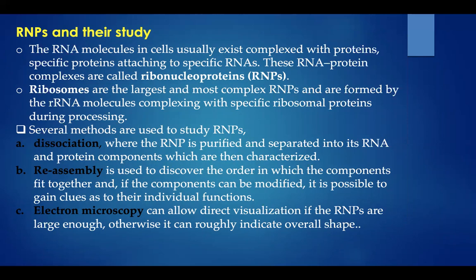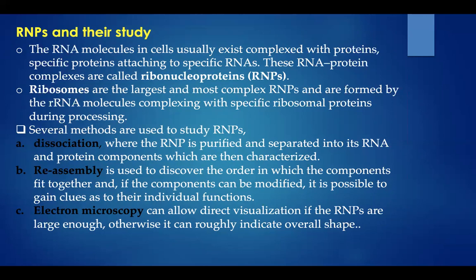In the previous slide, I mentioned RNP, that is ribonucleoprotein. It's just a complex of RNA and protein. So RNA plus protein will give you ribonucleoprotein complexes. RNA molecules in cells usually exist in complex with proteins, specific proteins attaching to specific RNAs.